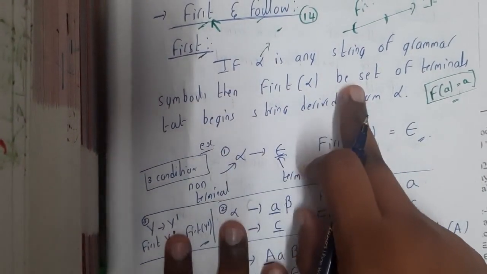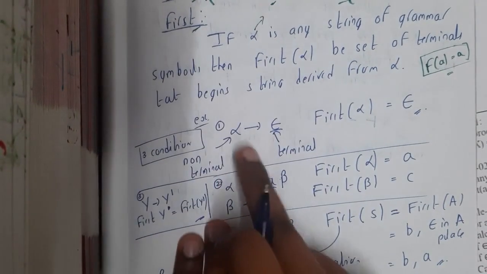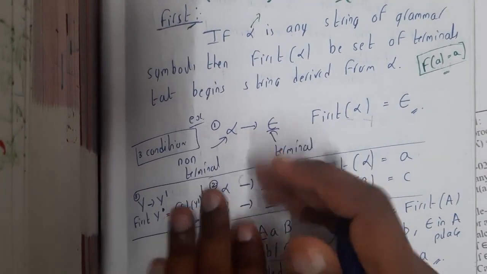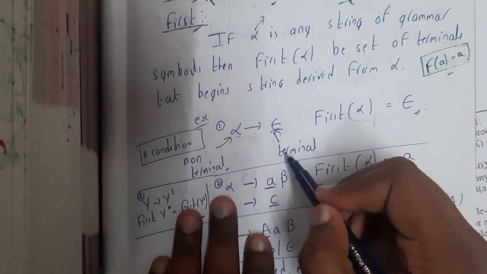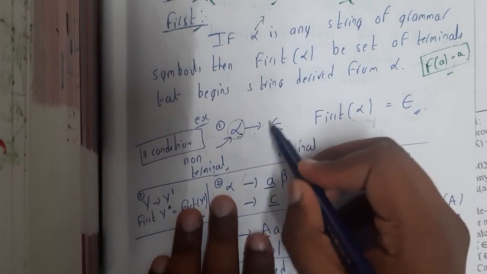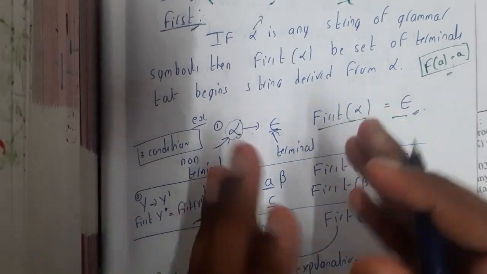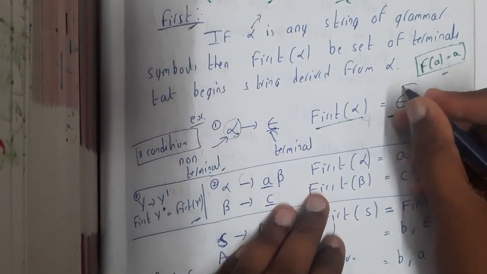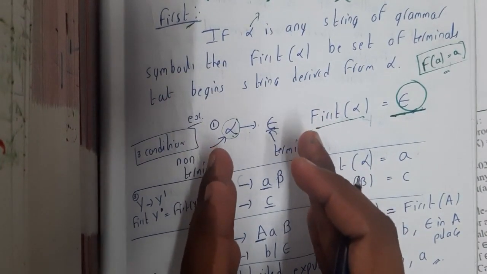Okay. So first of alpha is the set of terminals that begin strings derived from alpha. So the first rule: alpha implies epsilon. If it is in this particular form, that is, alpha tends to epsilon, here alpha is a non-terminal and epsilon is a terminal. Then what is first of alpha for the production alpha implies epsilon? First of alpha is nothing but epsilon. Okay, and one more thing: the right hand side of first will always be terminals, guys. Terminals are nothing but the smaller letters like small a, small b and all those things.